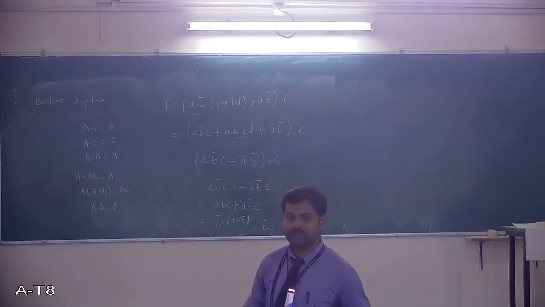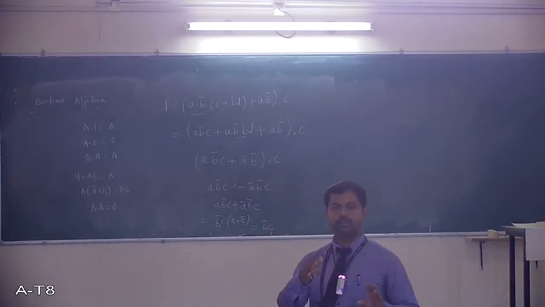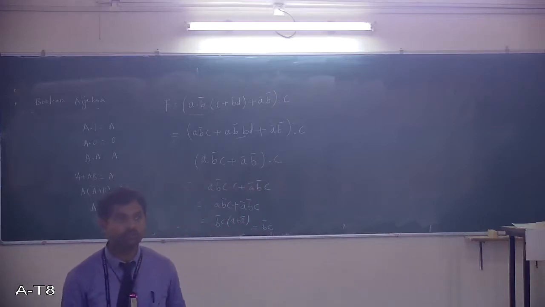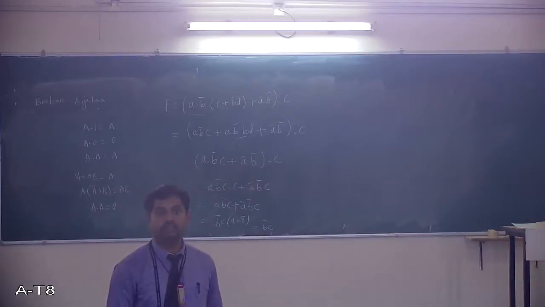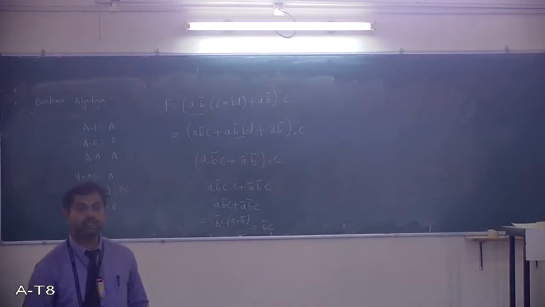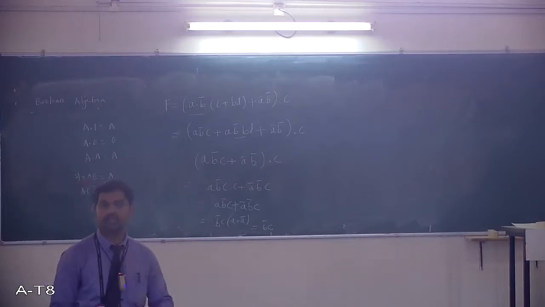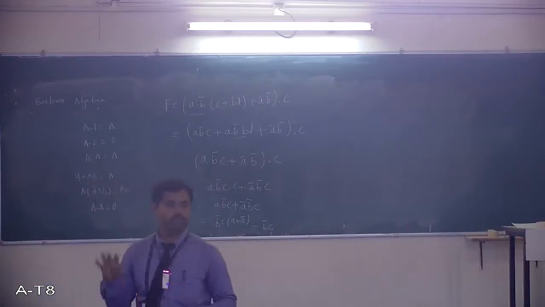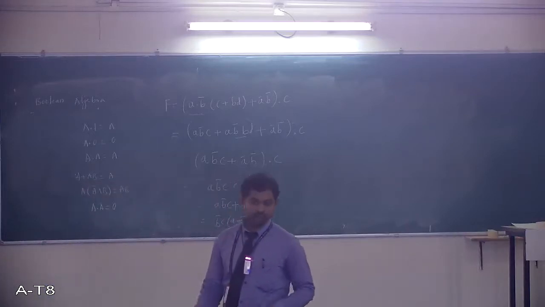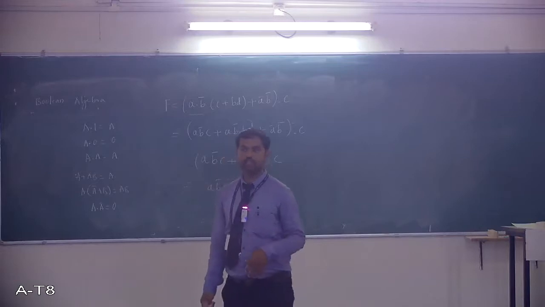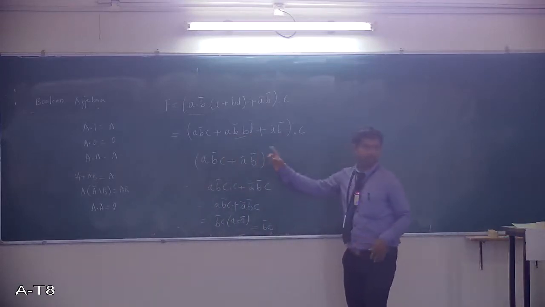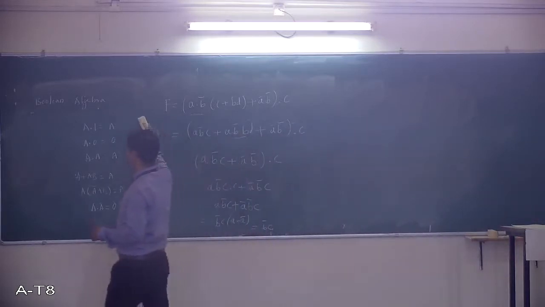To get the B bar I need a NOT gate, to get B bar C I need an AND gate. Before, we needed eight gates. But just by applying Boolean postulates, now it is converted into a single OR or hardly two gates. So this is the importance of Boolean algebra in digital design. Got this? Any doubts? You must remember those identities. They are very useful.